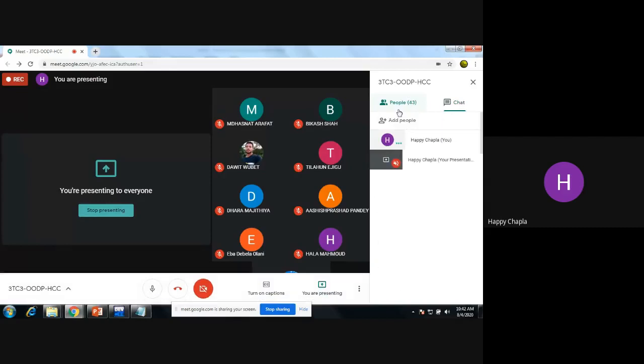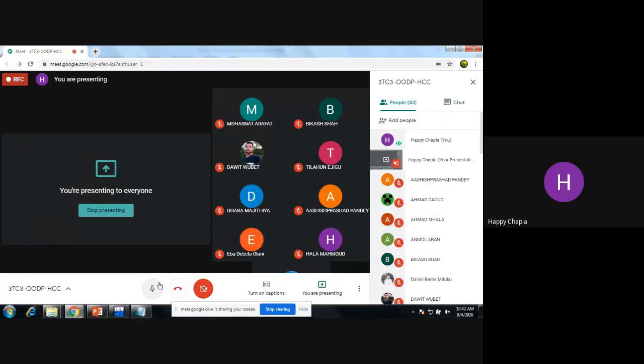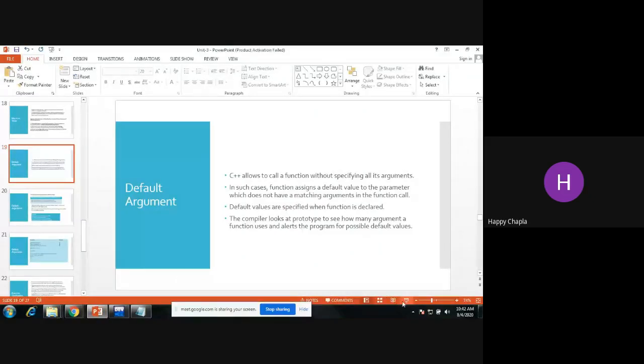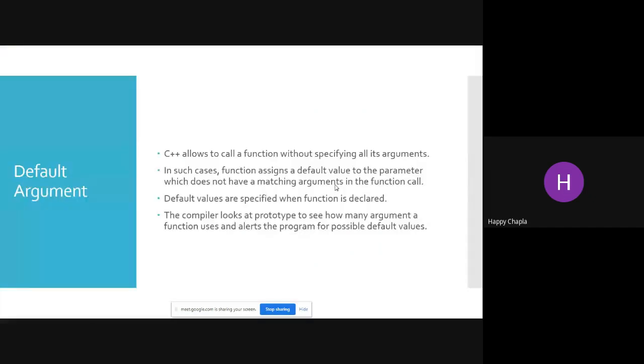Okay, very good. So now, inline function, same like that. We have one more functionality in C++, that is default argument with the function. Okay. Now default argument with the function, that means